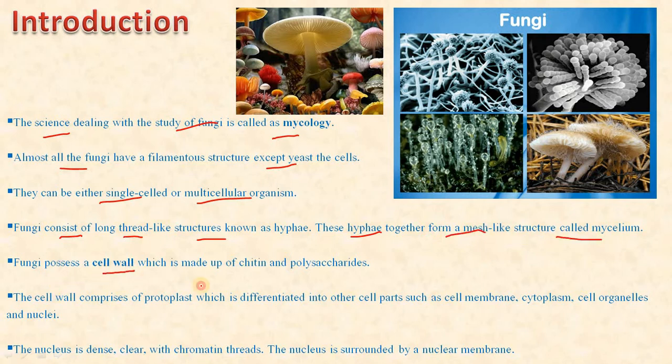Fungi possess a cell wall which is made up of chitin and polysaccharides. The cell wall comprises protoplast, which is differentiated into other cell parts such as the cell membrane, cytoplasm, cell organelles, and nuclei. The nucleus is dense, clear with chromatin threads. The nucleus is surrounded by a nuclear membrane.